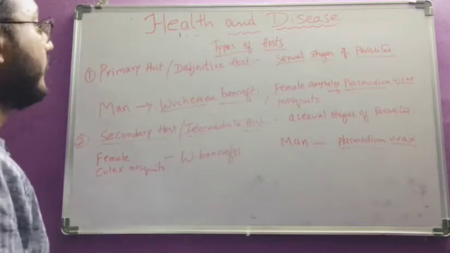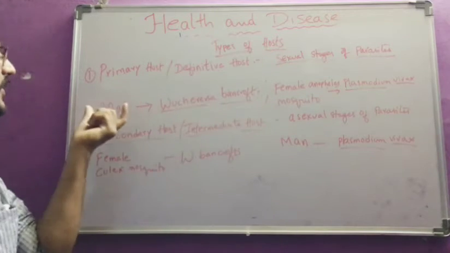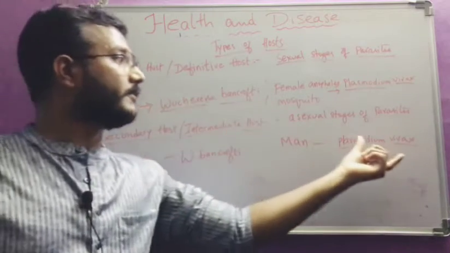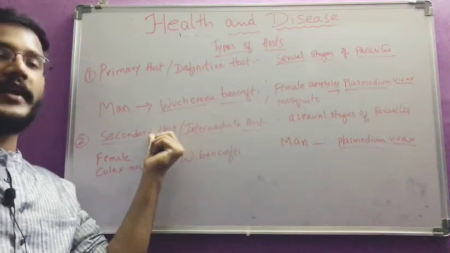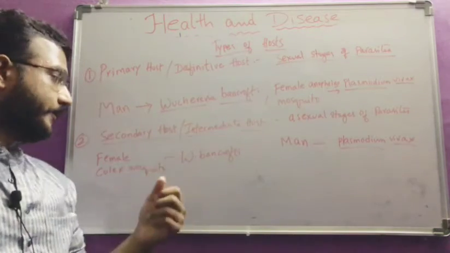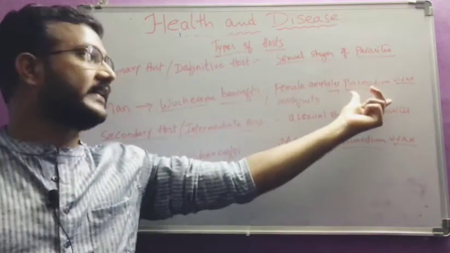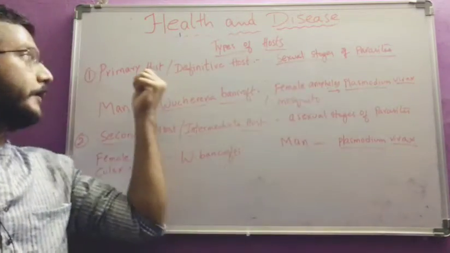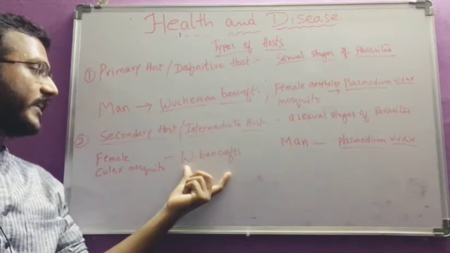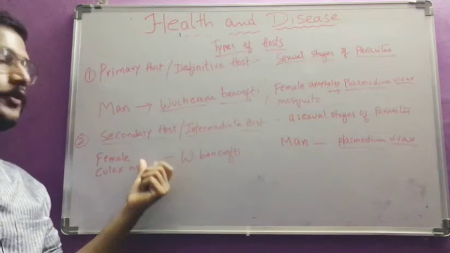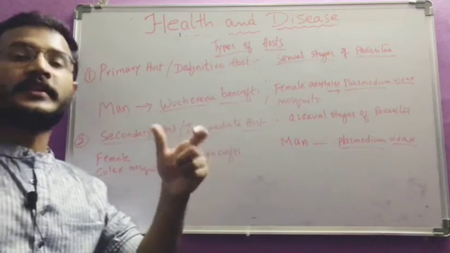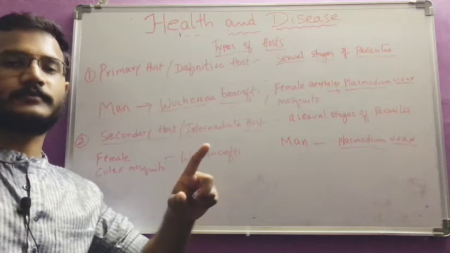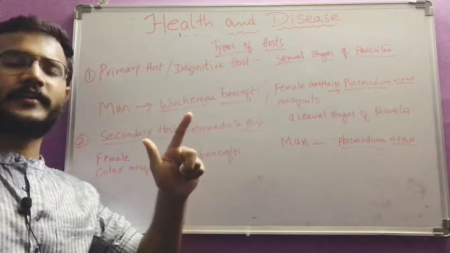See here the difference. For Wuchereria bancrofti, the man acts as a primary host. And for Plasmodium vivax, the man acts as a secondary host. And for the Plasmodium vivax, the female Anopheles mosquito acts as a primary host. But in the case of Wuchereria bancrofti, female Culex mosquito acts as a secondary host. They may shuffle each and everything and ask in the question. Don't confuse. If you remember only one thing, you can identify.